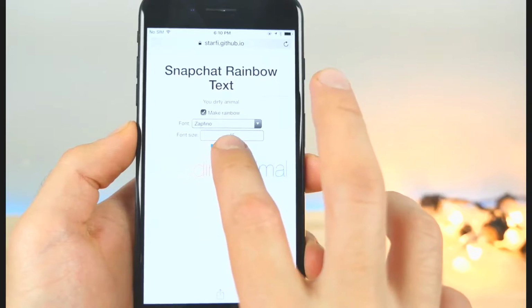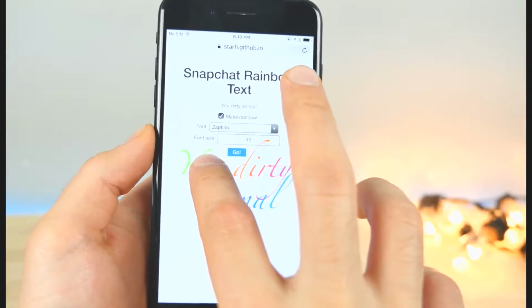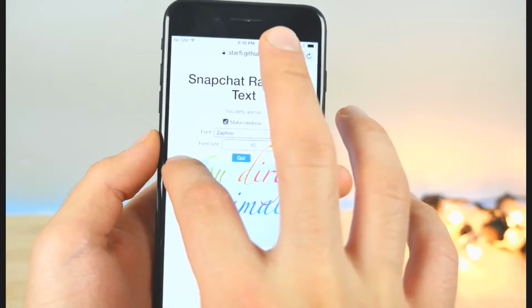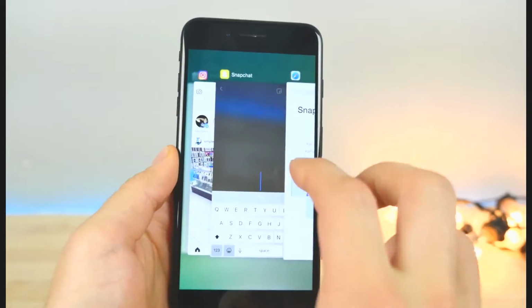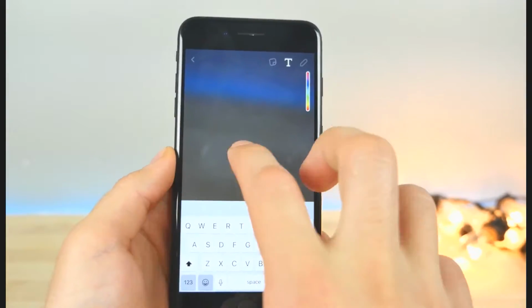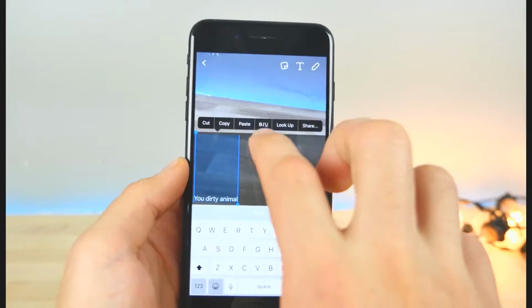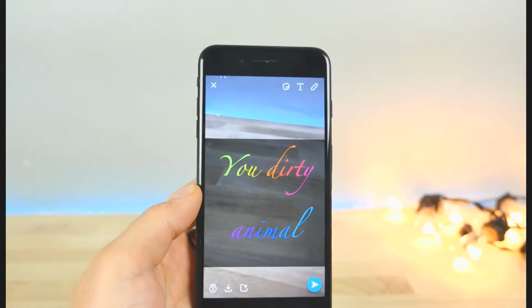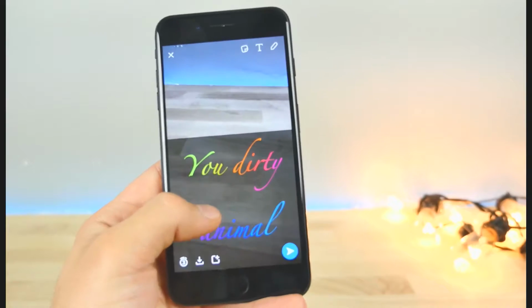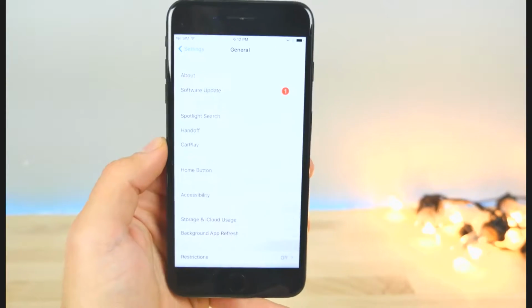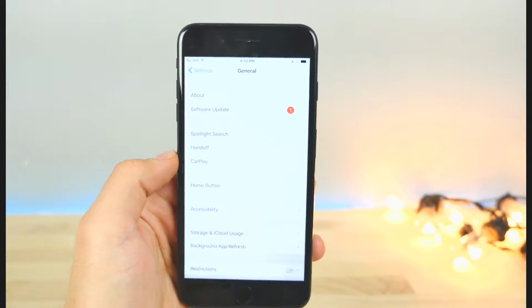So we can even choose this Apfino down here and get this really, really cool looking font. Select all of it, go into Snapchat right here, and whoops, wrong one. So it needs to be on this setting right here. And look at that. You can get this really, really cool looking text in your snaps. Now this one still works in iOS 10 and I'm very happy for it.